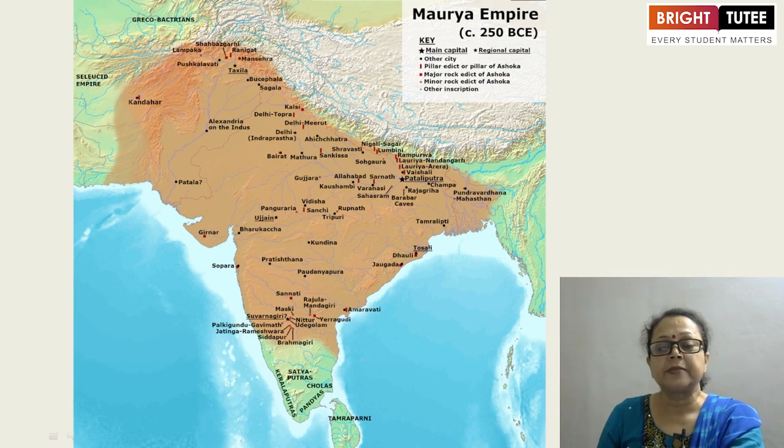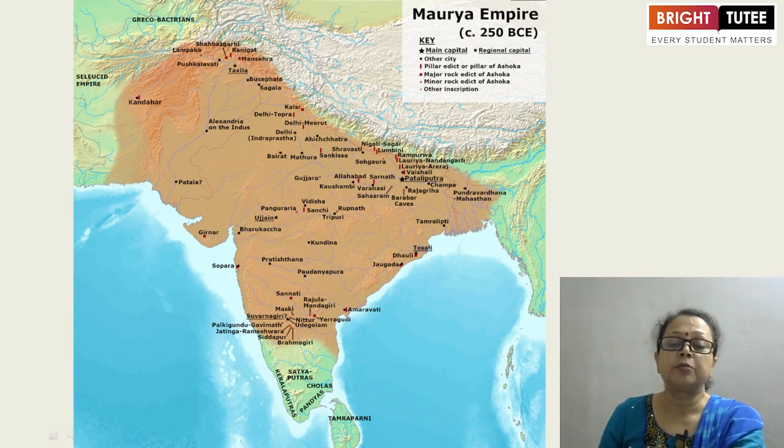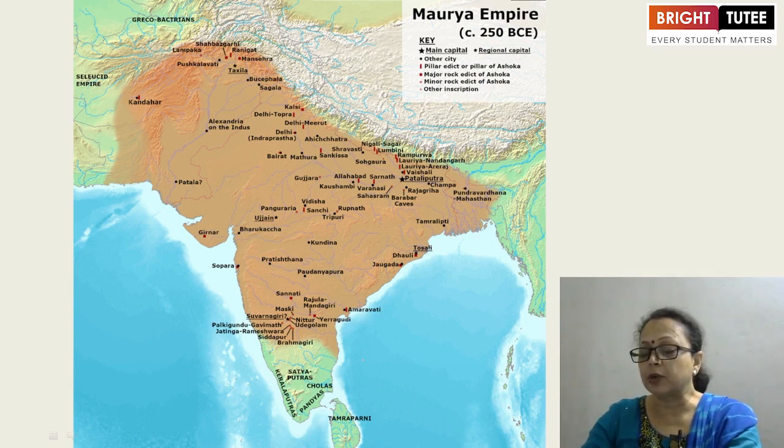His grandson, King Ashoka, became very famous as Ashoka the Great, and he had just won the war of Kalinga, which made him very famous in world history. After that, he gave up war and became a Buddhist. But here we are coming to discuss the main capital city.